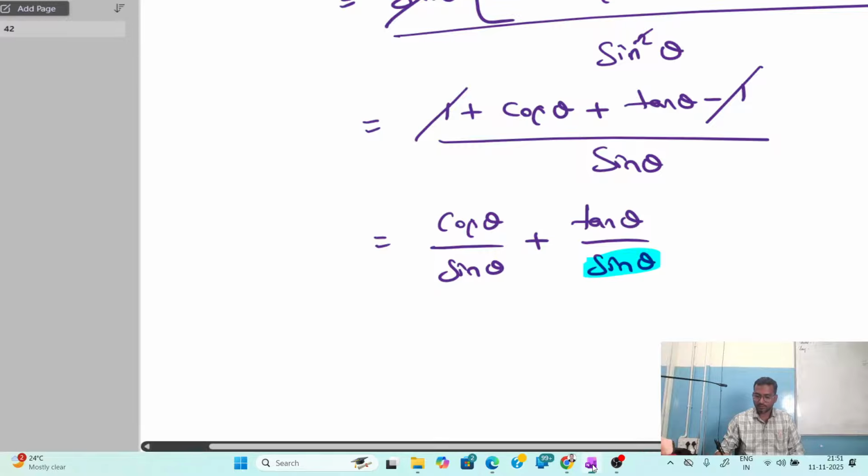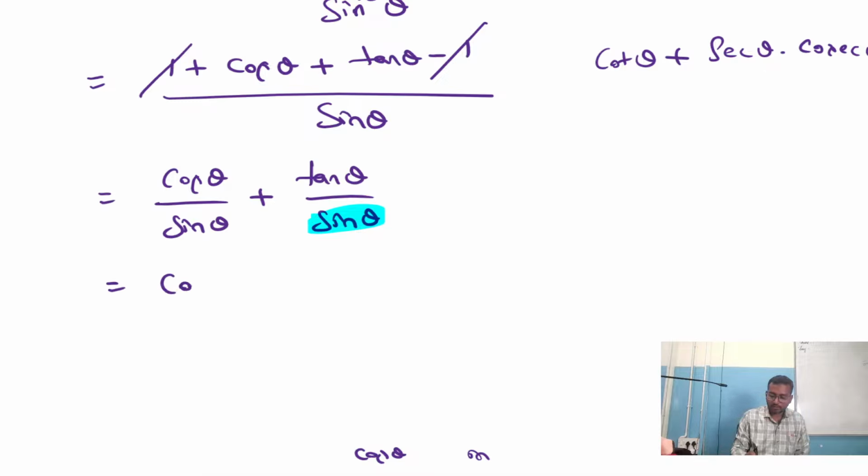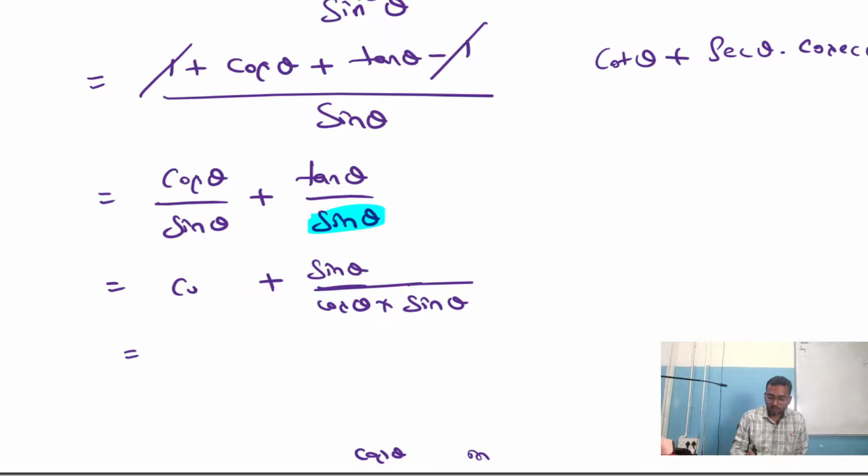Yeah, it's right. Cot theta plus secant theta into cosecant theta. Okay, let me try. Last step. Cot theta plus tan theta can be written as sin theta by cos theta into sin theta as it is. Am I right? Okay, we do one thing. This let me keep as cos theta by sin theta only.